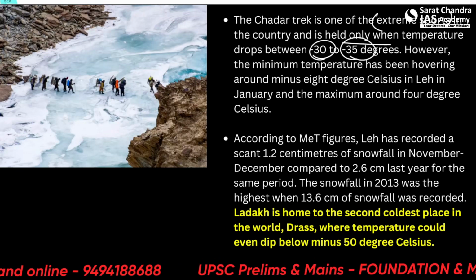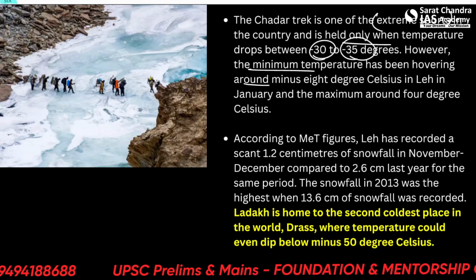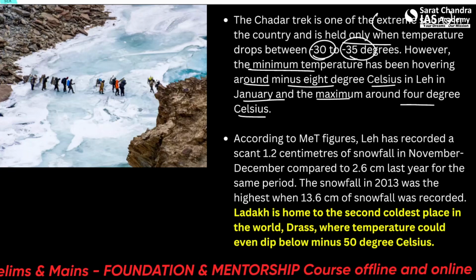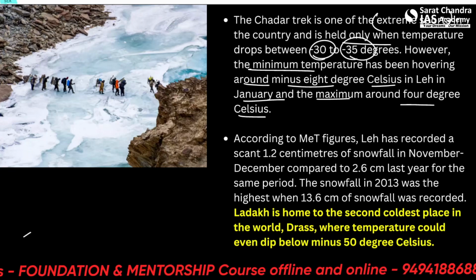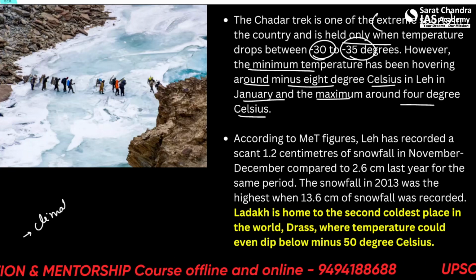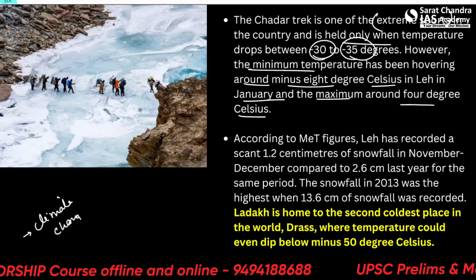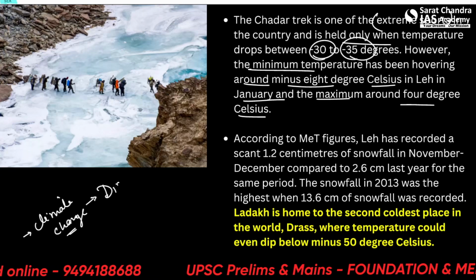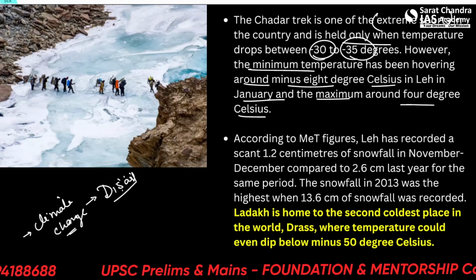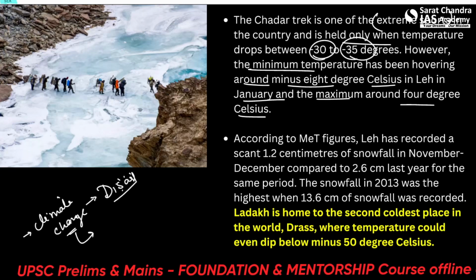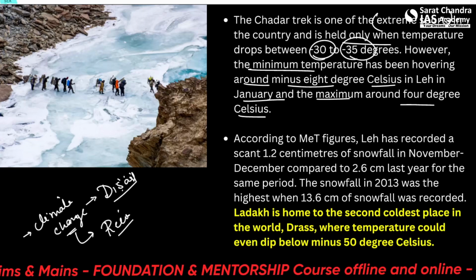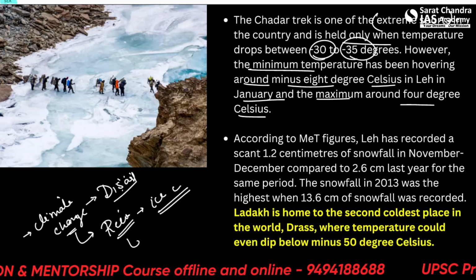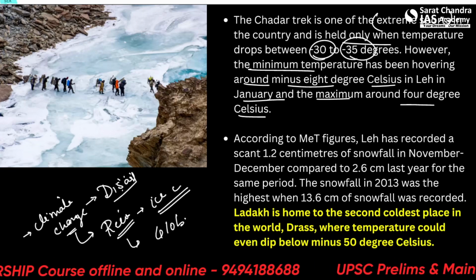However, the minimum temperature has been hovering around minus 8 degrees Celsius in Leh in January and the maximum around 4 degrees Celsius. So, there's basically an effect of climate change. What we think usually is that climate change often results in disasters like flooding and all, but it also has an effect on multiple recreational activities. So this can also be cited as an example that ice hockey could not be played in India on the Chadar track because of the effects of global warming in the Ladakh region.